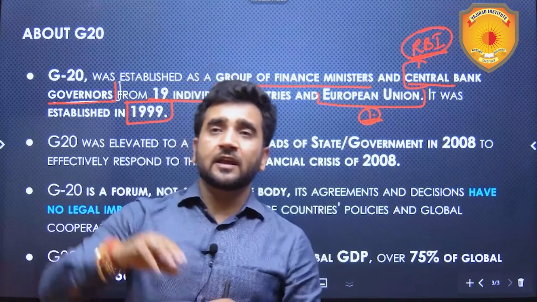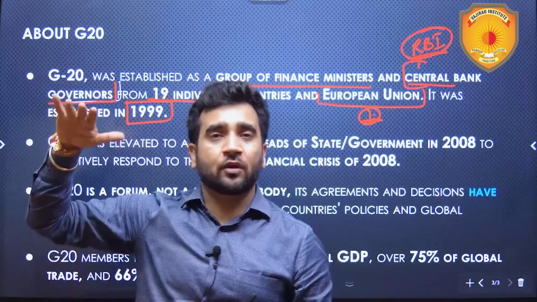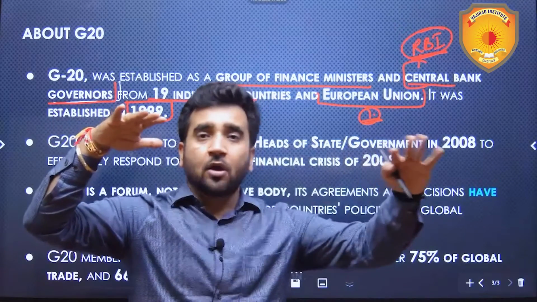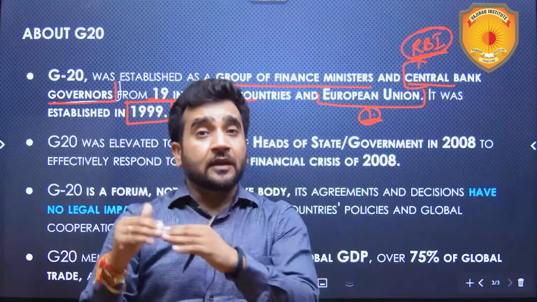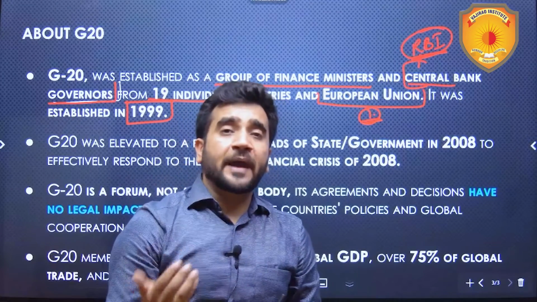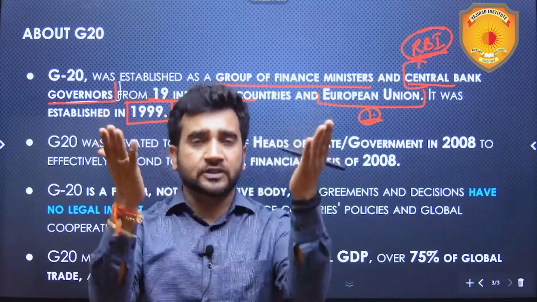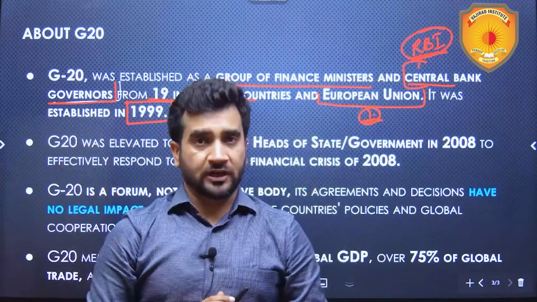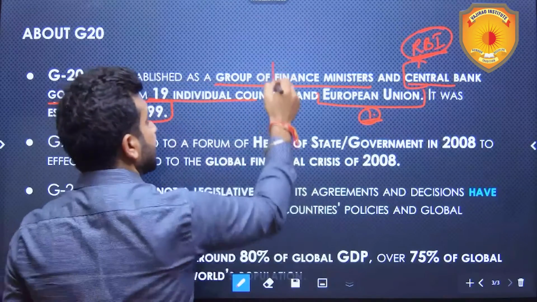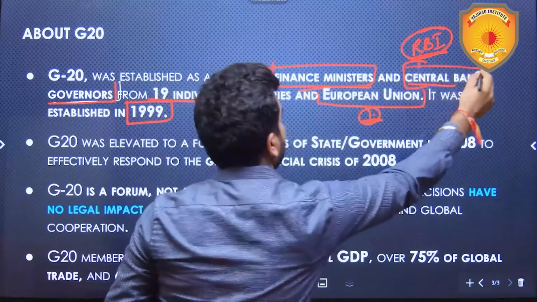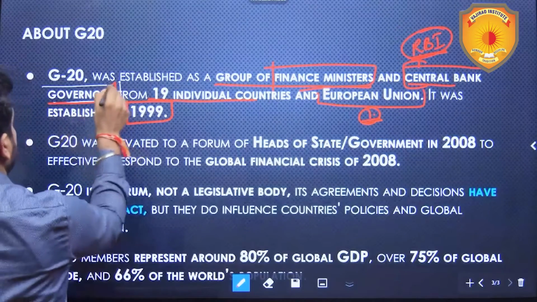It should not be that any shock happening in any of these countries impacts all of them. If their policies are aligned, then the negative impacts could be minimized. This was the thought process while forming this particular organization. The 20 biggest countries, the finance ministers of these countries, and the central bank governors used to meet every year.